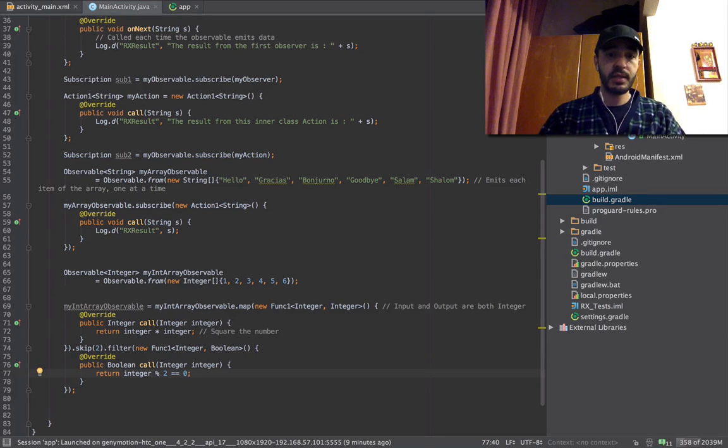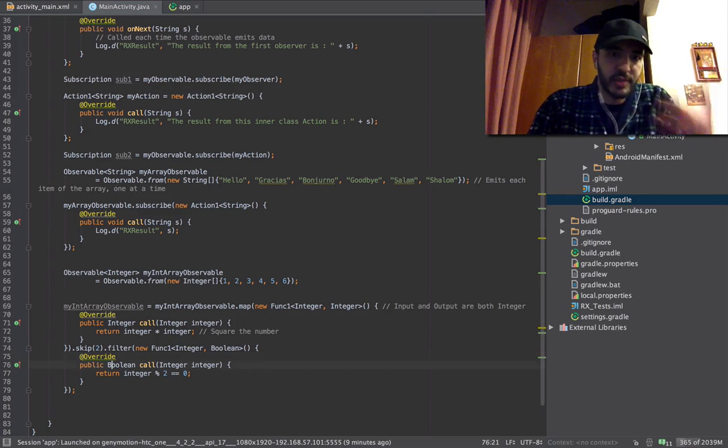If it does, then this is an even number, so it'll keep it. Right? But who says if this is true, keep it, if this is false, don't? Oh, the filter. Yeah, the filter itself does something based on what you return.